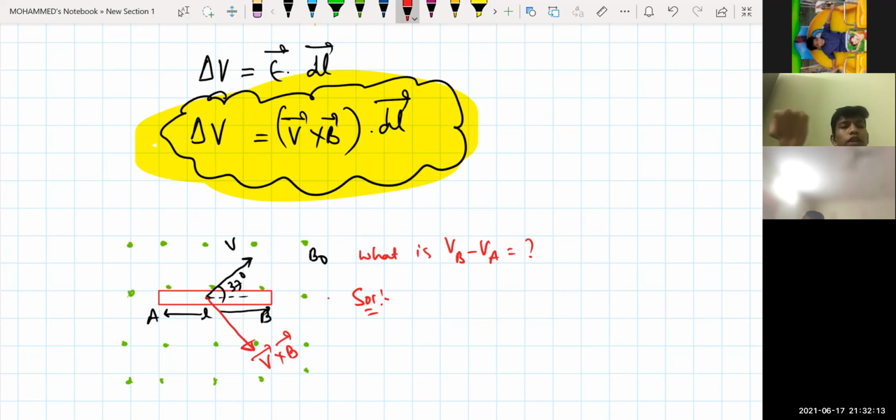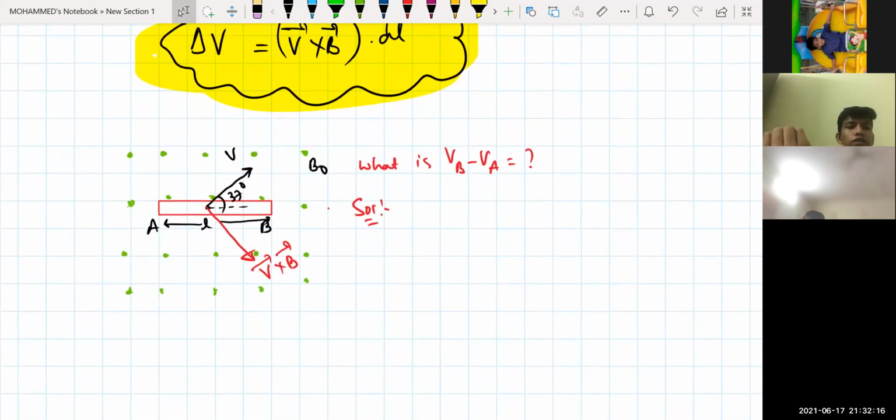If you keep the right hand in the direction of the conductor, you will get it downwards. Downward direction. I can't draw that downward direction on the paper. So take your right hand first and keep all four fingers in the direction of V bar, and rotate the fingers in the upward direction. Where is the thumb pointing? Thumb pointing downwards. Downward direction only, that is in the direction of the red line which has been drawn. Got it? Clear?